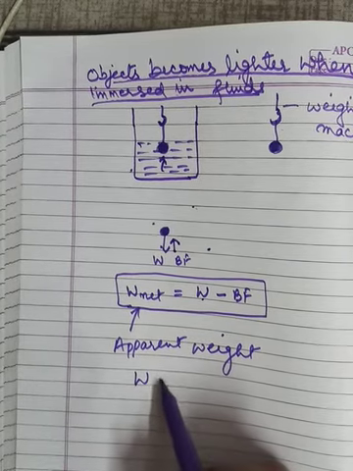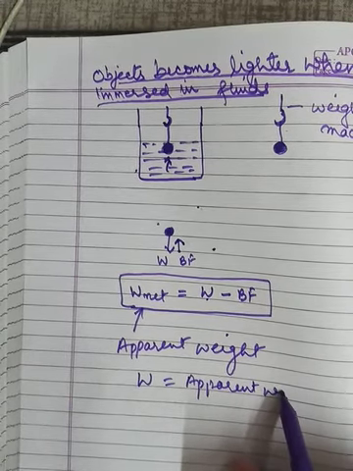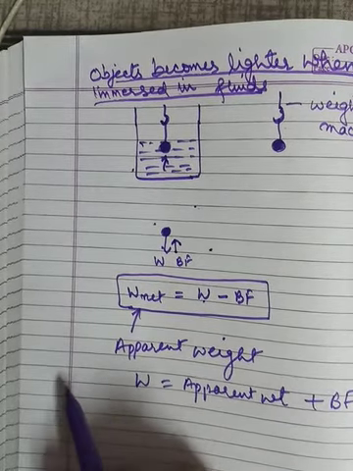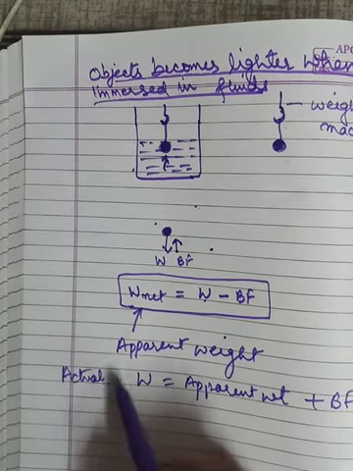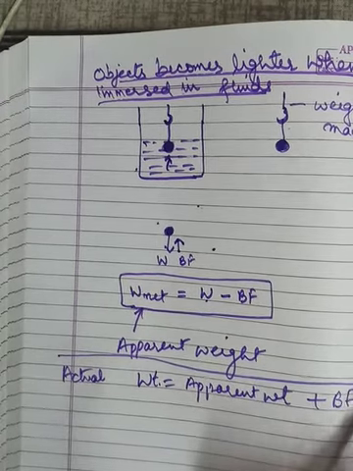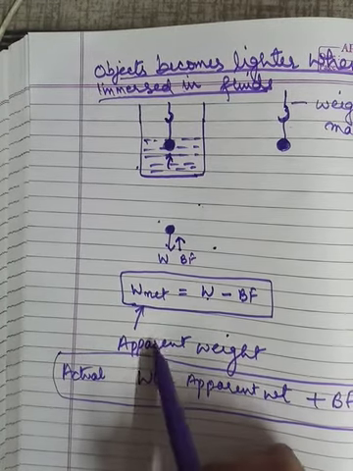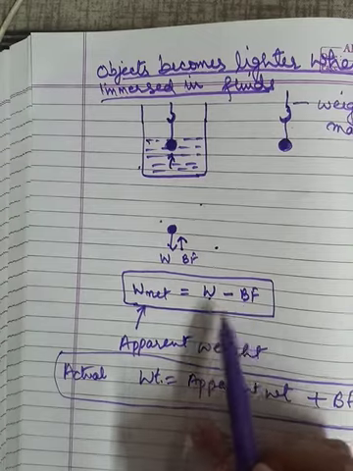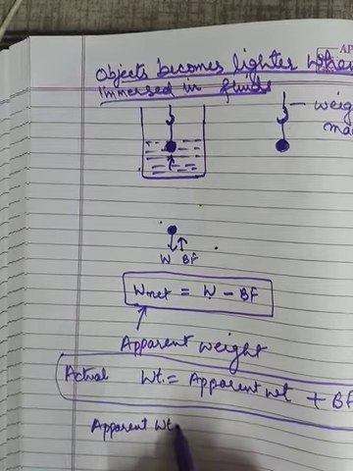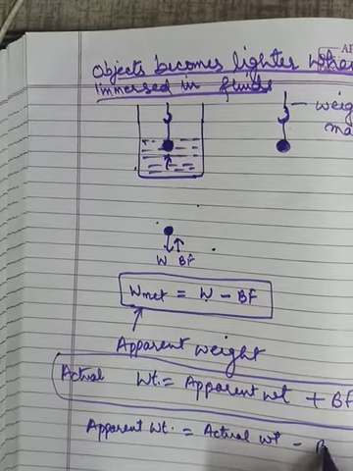So the actual weight is always the apparent weight plus the buoyant force acting on that object. I can say actual weight is always apparent weight plus buoyant force, and apparent weight is always actual weight minus buoyant force.